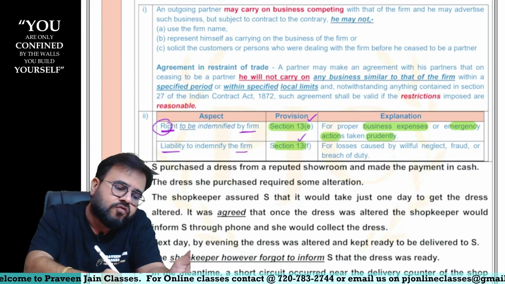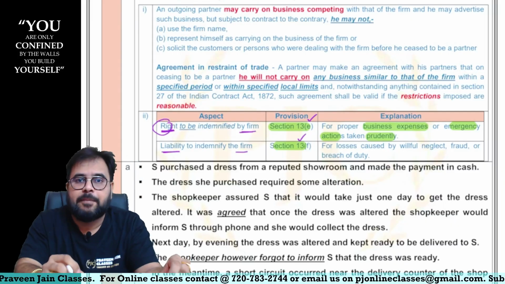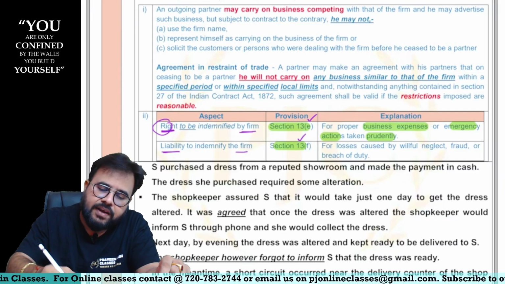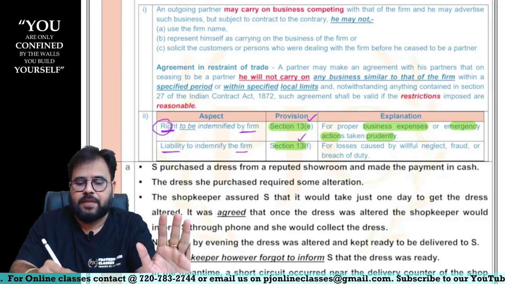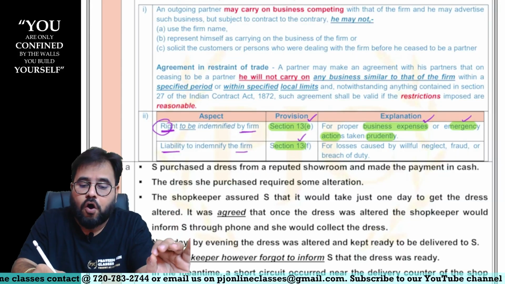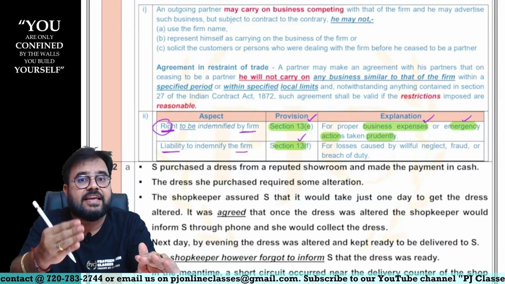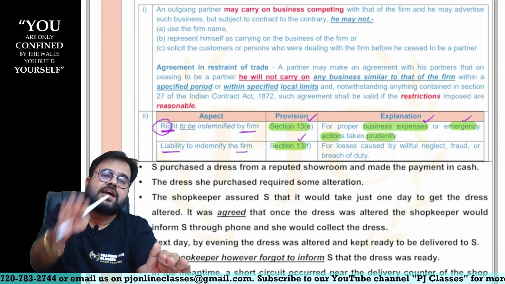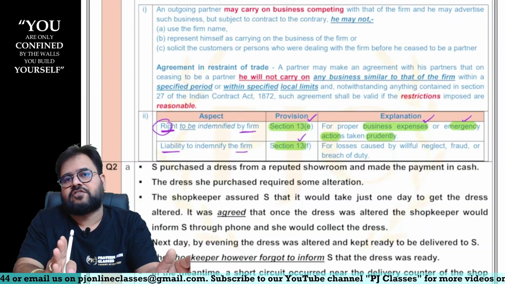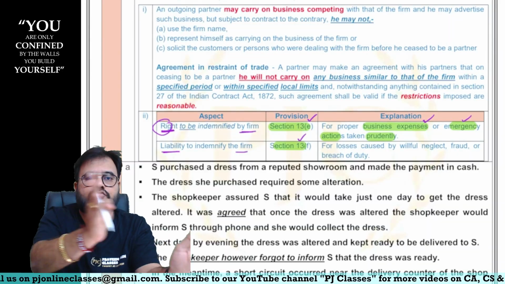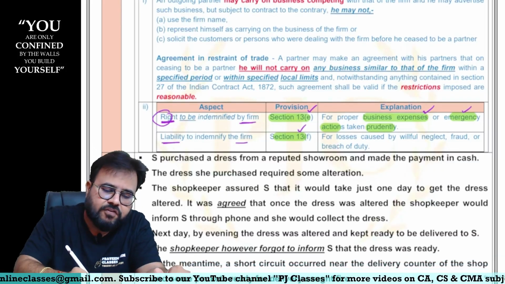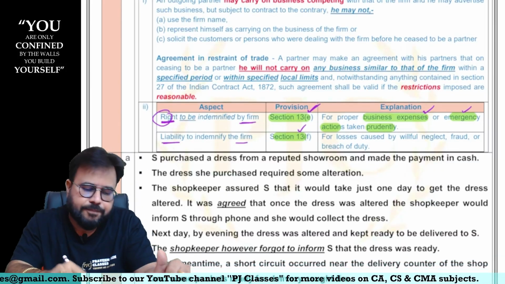Answer is yes. So whatever expenses and liabilities the partner incurs when he is representing the firm, all those lawful expenses, all those emergency actions which he takes as a man of ordinary prudence would have taken in his own case, sir, in such a situation the partnership firm has to indemnify the partner, sir. This is what is given in section 13E, sir.